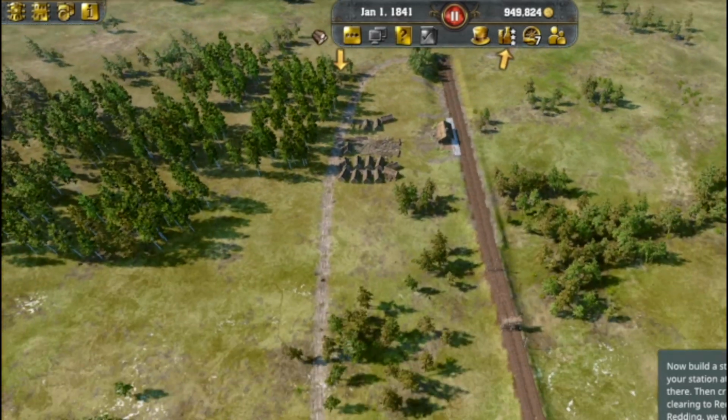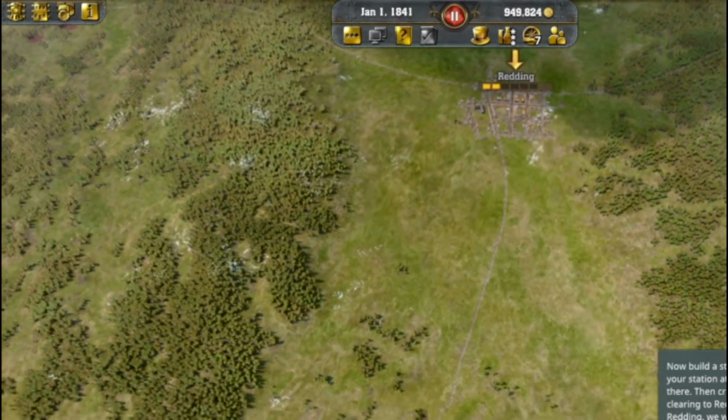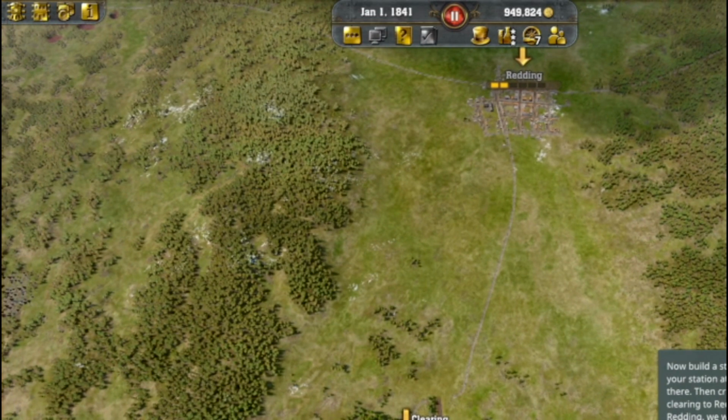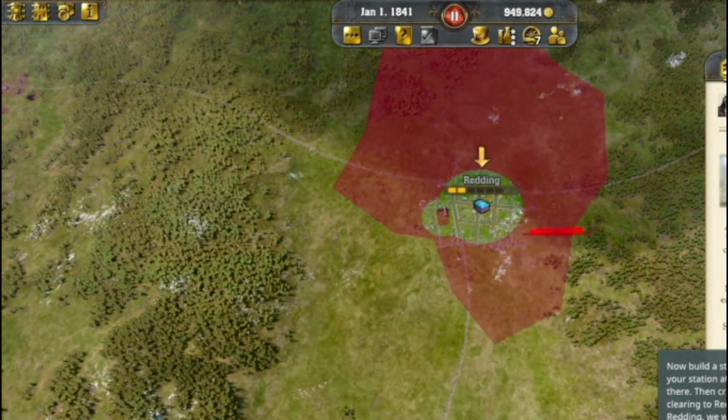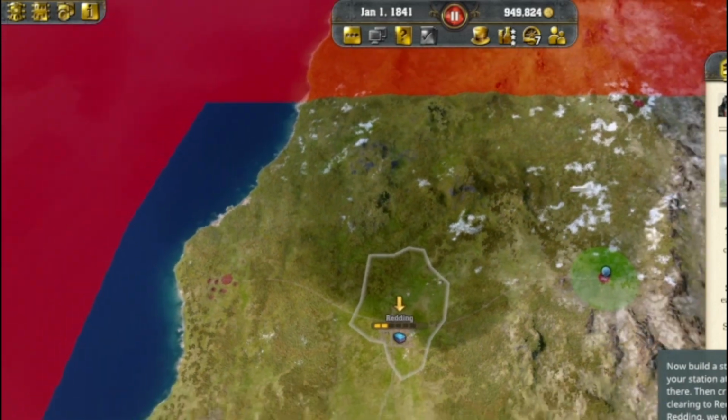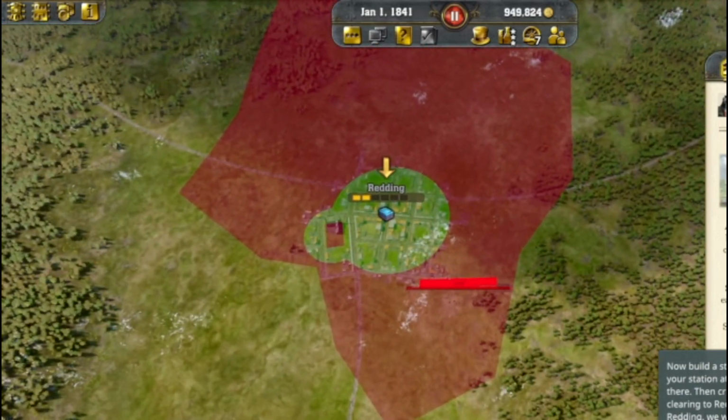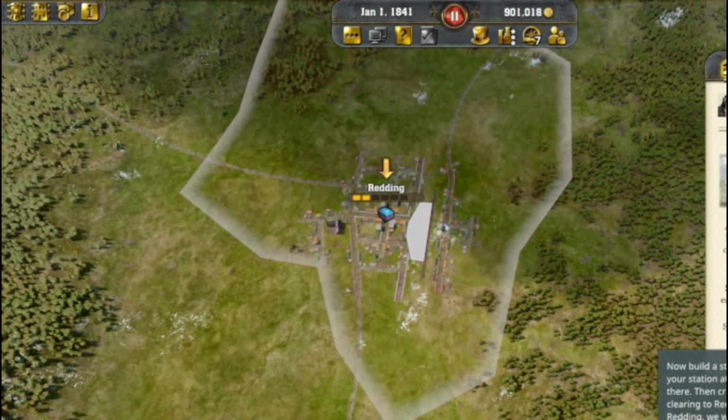Okay. Let's build it... Oh, no, wait. Reading... Let me see. I would like to do it like this.